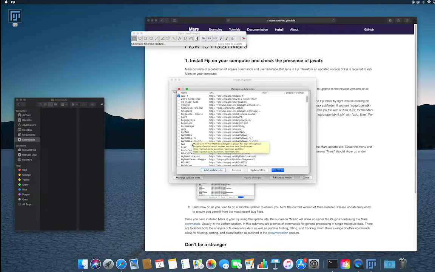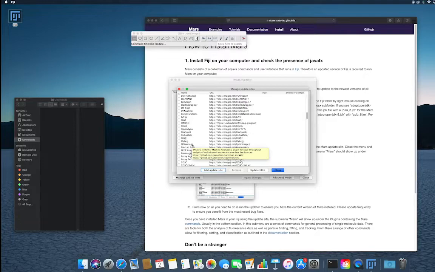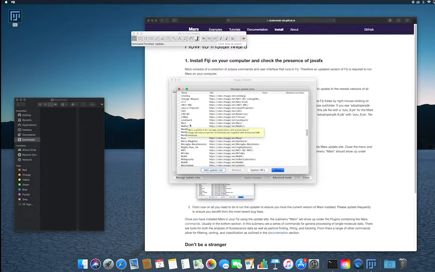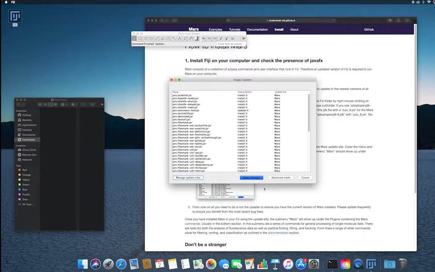Search for Mars, tick the box and hit Close. Click on Apply Changes.